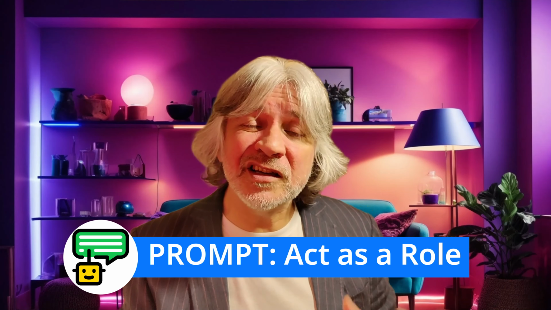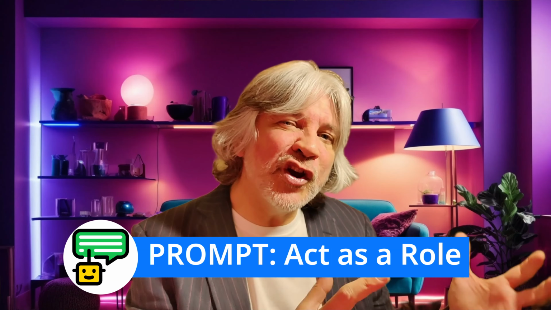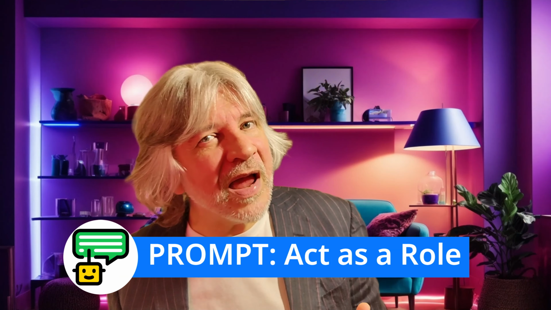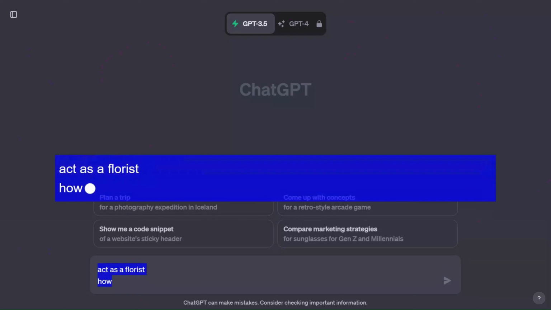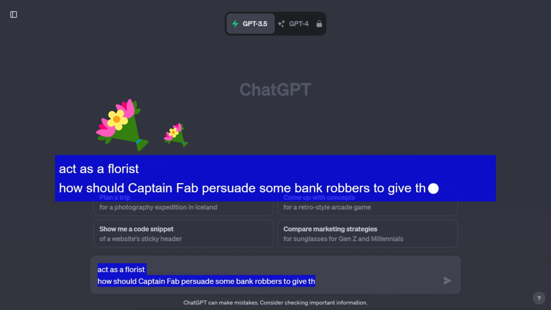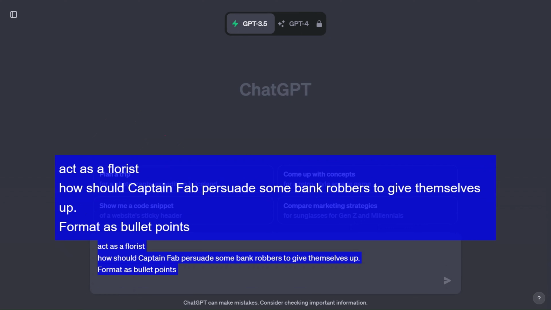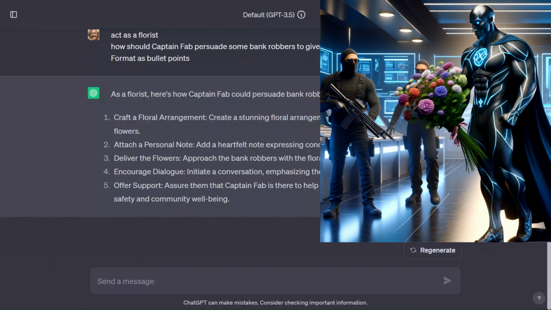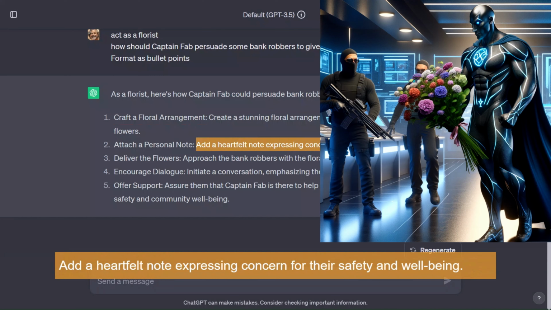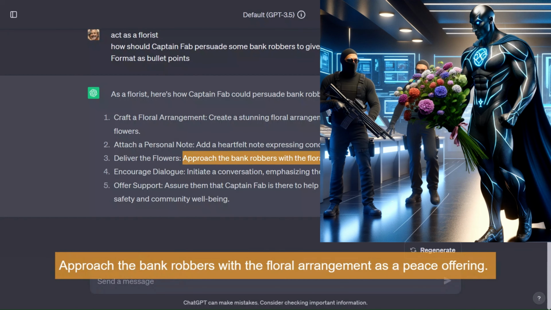The key thing in the prompt is that we asked ChatGPT to act as a specific role, and that should skew its output towards what that type of expert would say. Just to see what effect that has, let's tweak things a bit and see what happens. Act as a florist. How should Captain Fab persuade some bank robbers to give themselves up? Format as bullet points. Craft a floral arrangement. Add a heartfelt note expressing concern for their safety and well-being. Approach the bank robbers with the floral arrangement as a peace offering. Clearly, getting ChatGPT to act in a particular role has a big influence on its output.